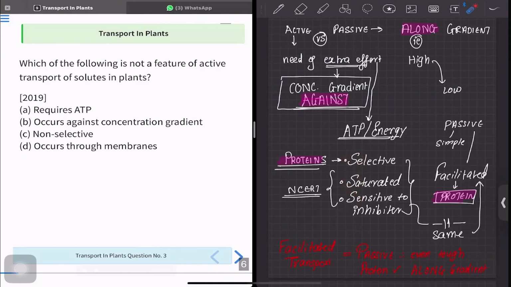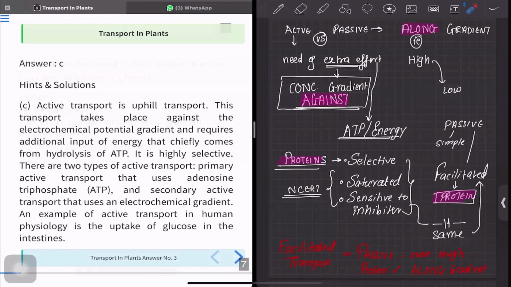Always remember, guys, in such questions when there is a keyword like not or which of the following is false, make sure that you read the question correctly, because most of the time the examiner will try to confuse you. So it's always better that you go through it and mark such words like not or false. All right. So the correct answer is option number C, that is non-selective.